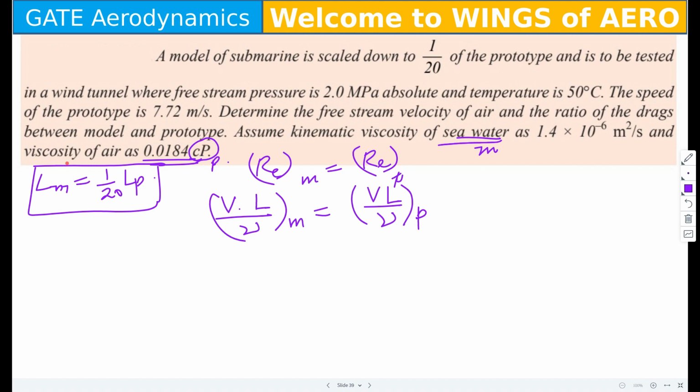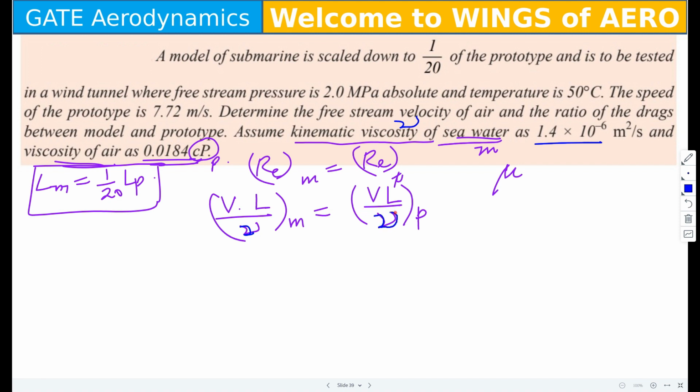Here they have given nu of the seawater, that is the model, as 1.4 into 10 power minus 6. Now, in a similar way, you need to find the nu of the prototype.